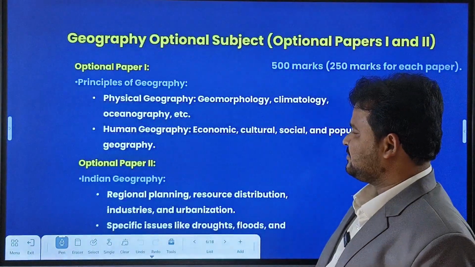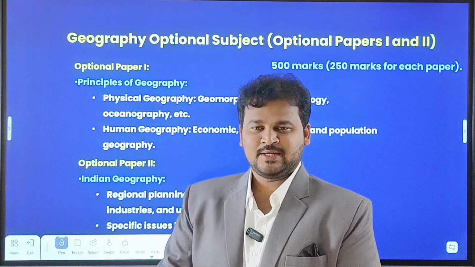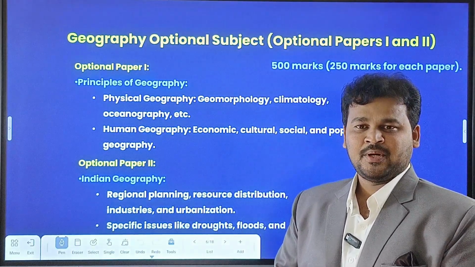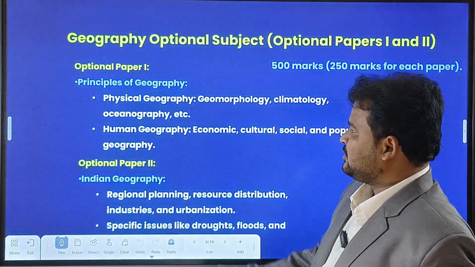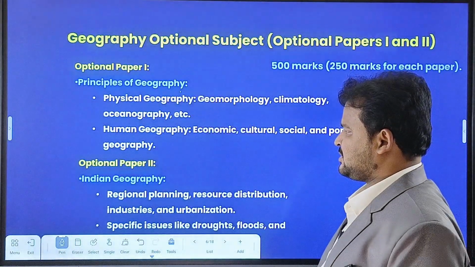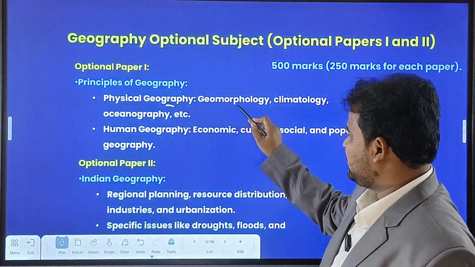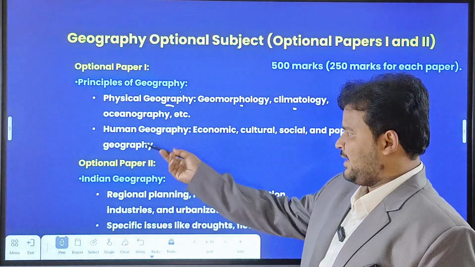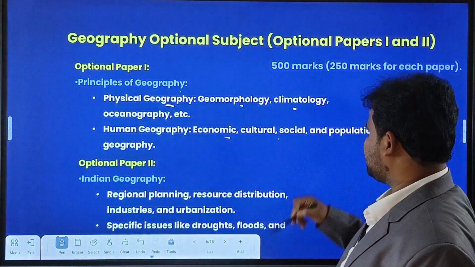And coming to optional papers. If you have chosen geography as your optional subject, you have to write Paper 1 and Paper 2. Paper 1 covers the principles of geography: physical geography, geomorphology, climatology, and oceanography, and after that human geography, which includes economic, cultural, social, and population geography.